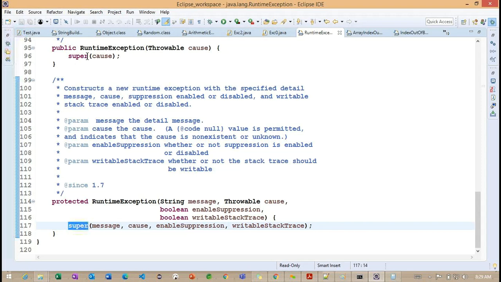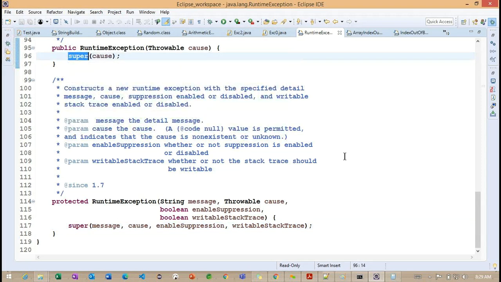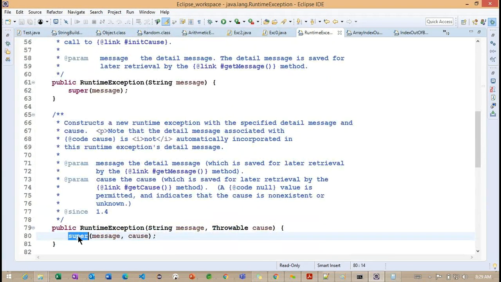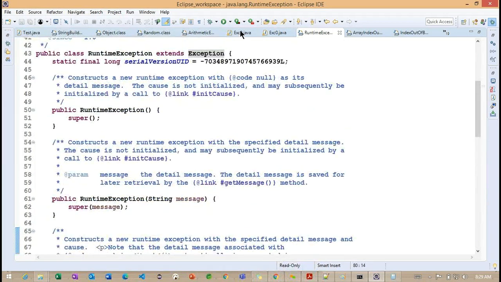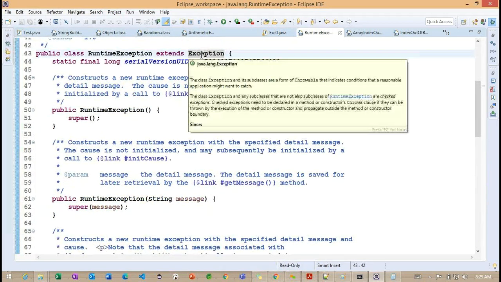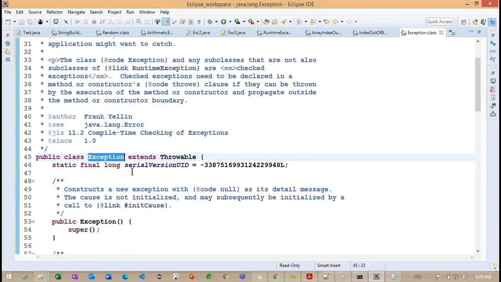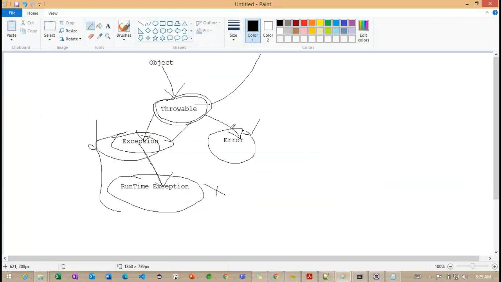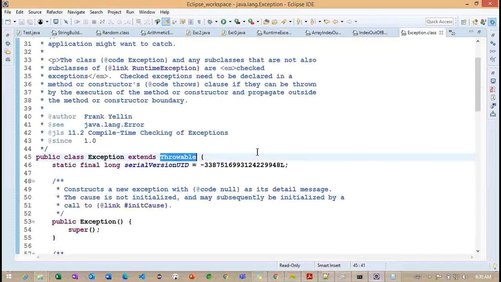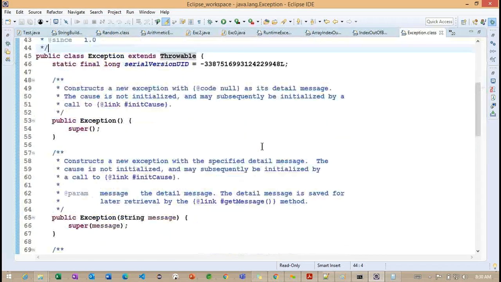Now you can see every time we are calling super internally. The super keyword we already discussed here. If I call super, where will it go? It will go to this particular exception class. Now you can see the exception is already extending from throwable. Is the hierarchy matching or not? Getting the point. Runtime is extending from exception, and exception is extending from throwable.